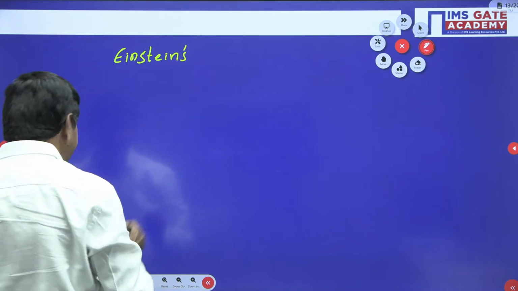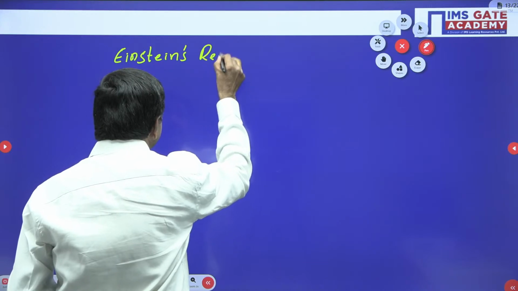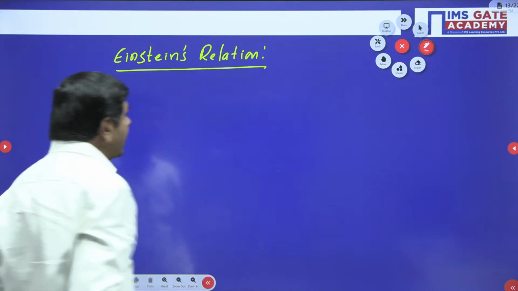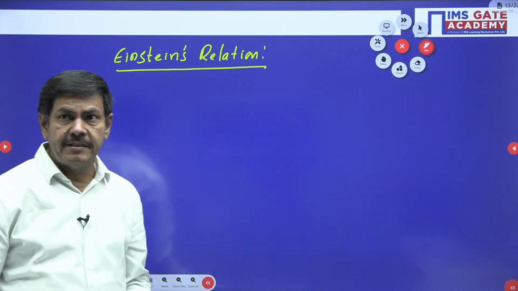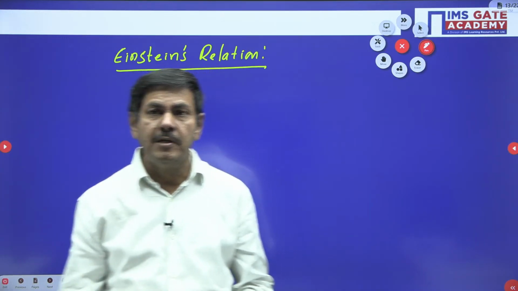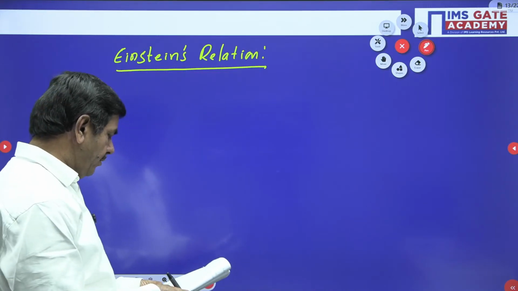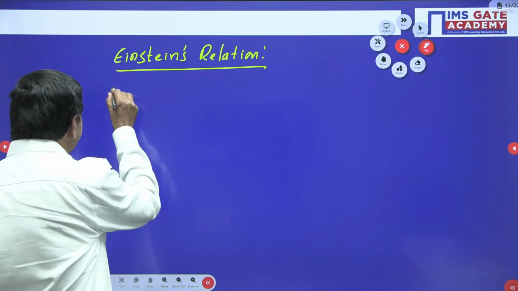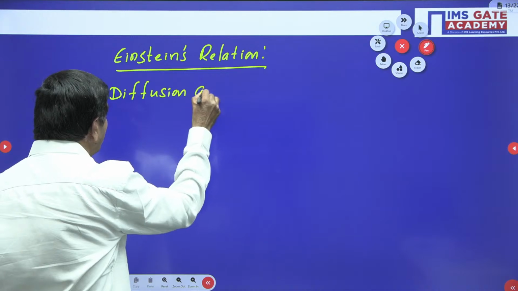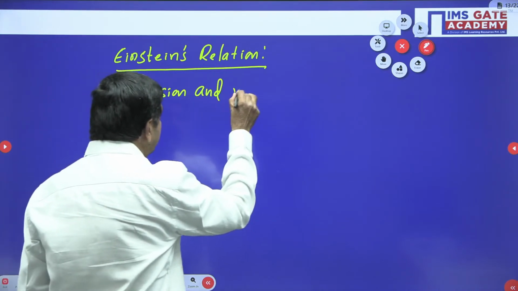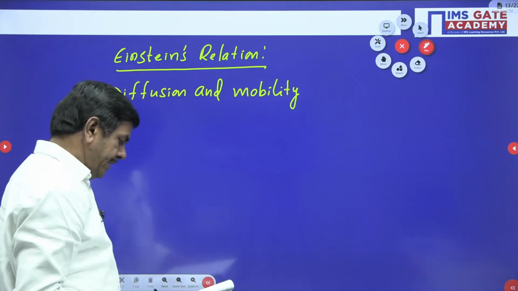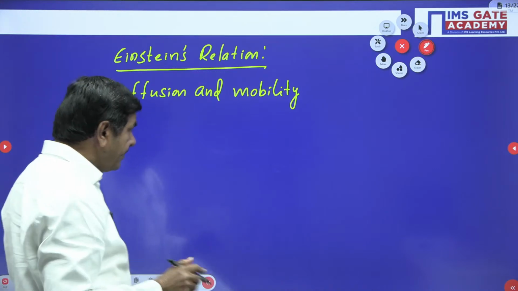Einstein's relation. What is that Einstein relation? Einstein gave one relationship between the coefficient of diffusion and mobility. That means diffusion and mobility are related.